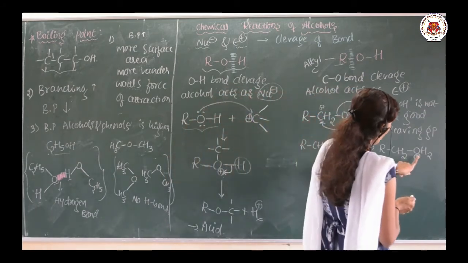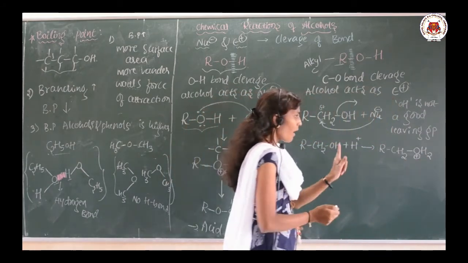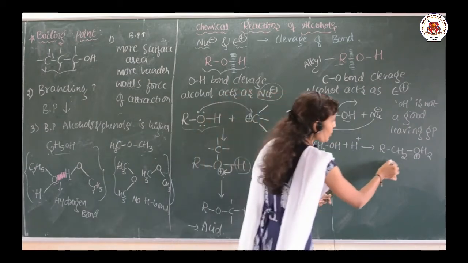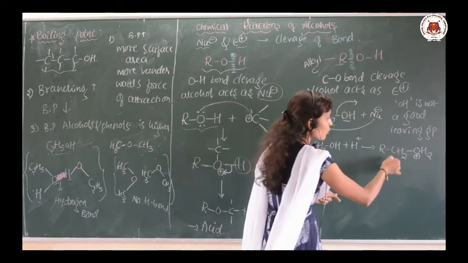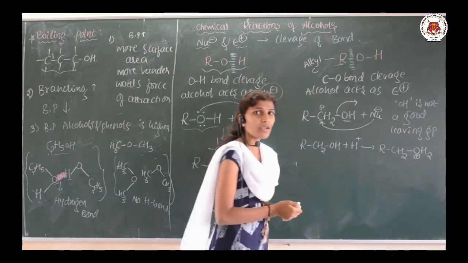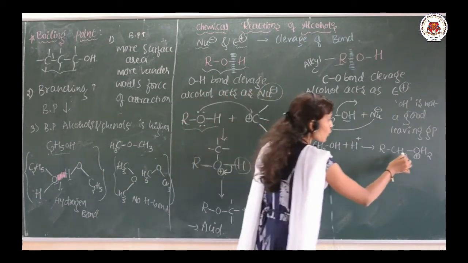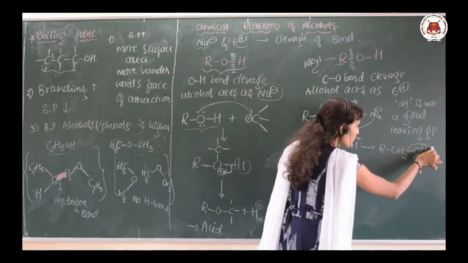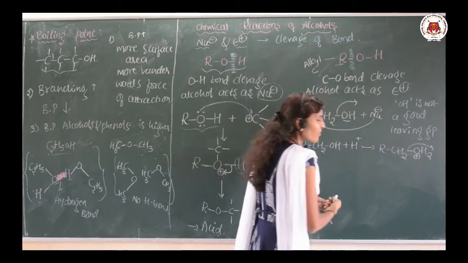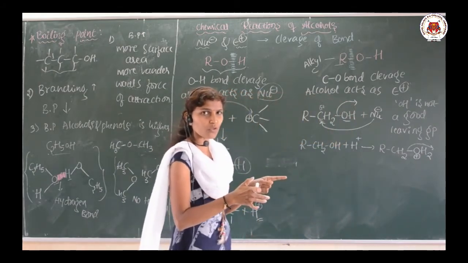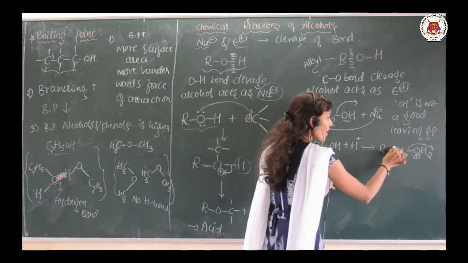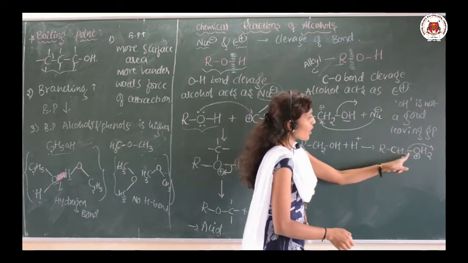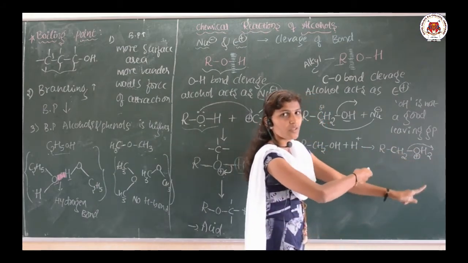RCH2 plus OH2. Now I want to break the bond between the carbon and oxygen. Suppose this oxygen wants to go away, which means this carbon must be satisfied previously. Yes or no? It must get 4 valency. One bond is breaking, which means one more addition must be there.